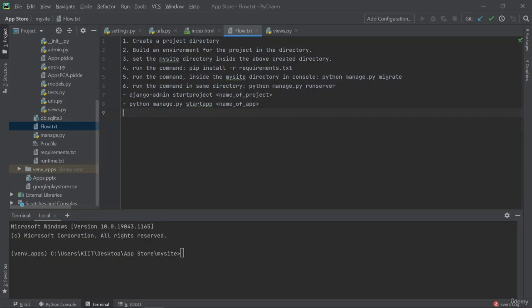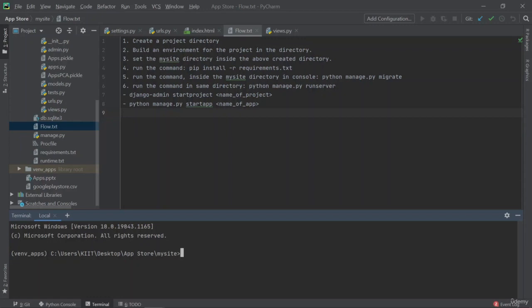So you can just start with the project directory, right? Just build a project directory where you're going to store this code. Then build an environment for that project. Okay. So as you can see here, I've already built an environment named venv underscore apps, right? Now, what this environment will help me with is that it is going to install and store all of the packages that are required by this project to work with.